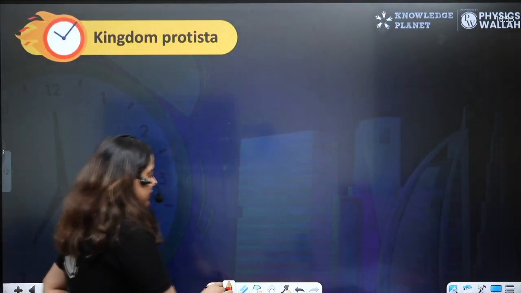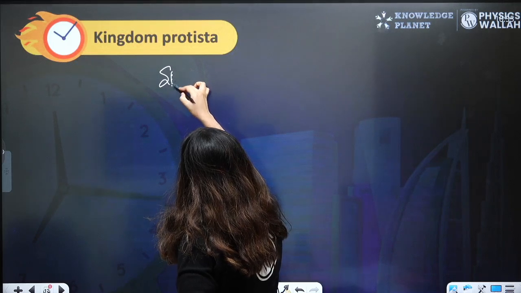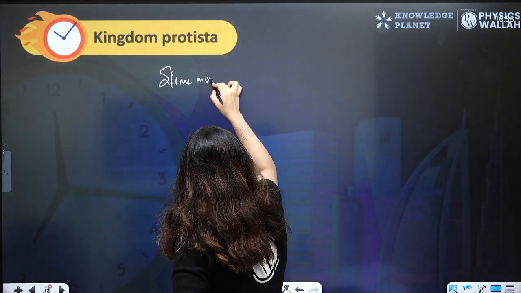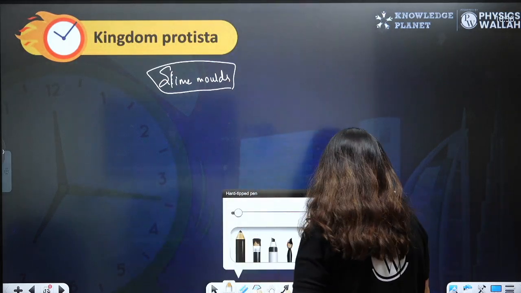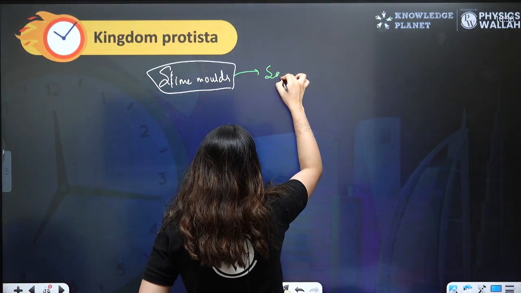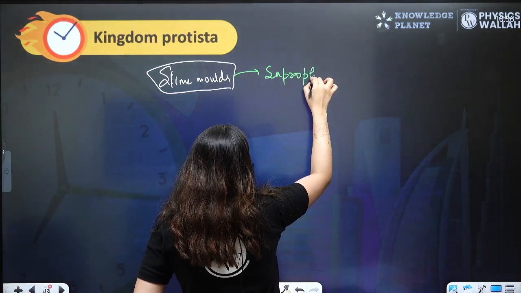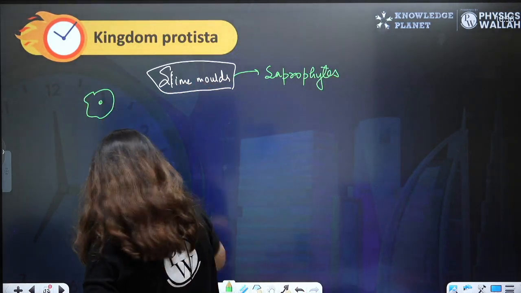Let's talk about slime molds. Slime molds are basically decomposers, right? They are saprophytes, beta.